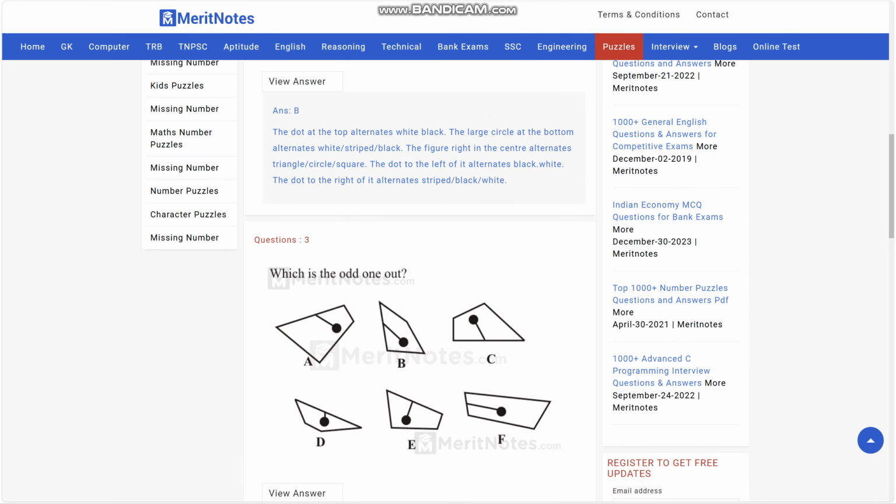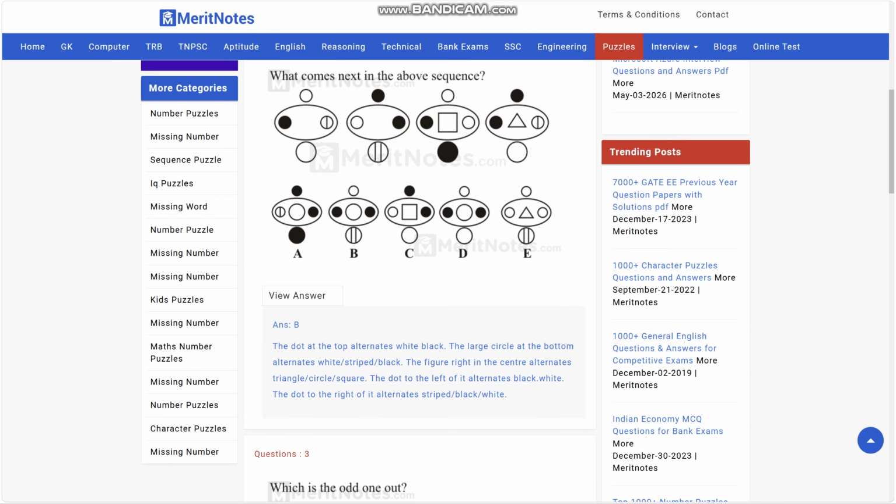And then it says a figure right in the center alternates triangle, circle, square. And the dot to the left of it alternates. But it doesn't. It does not say that alternates though, so you would think it would be empty.